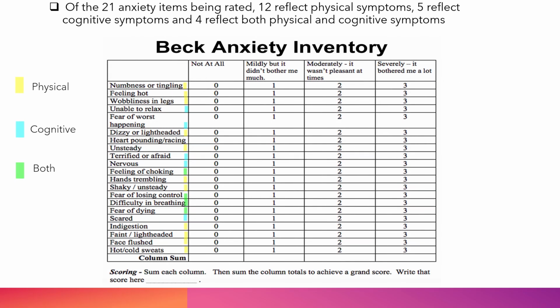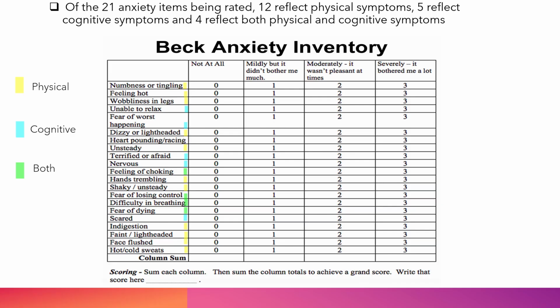Of the 21 anxiety items that are being rated on the BAI, 12 reflect physical symptoms of anxiety, 5 reflect cognitive or emotional symptoms of anxiety, and 4 reflect both physical and cognitive or emotional symptoms of anxiety. As you can see on the Beck Anxiety Inventory here in yellow, we have the physical symptoms of anxiety that are being measured.